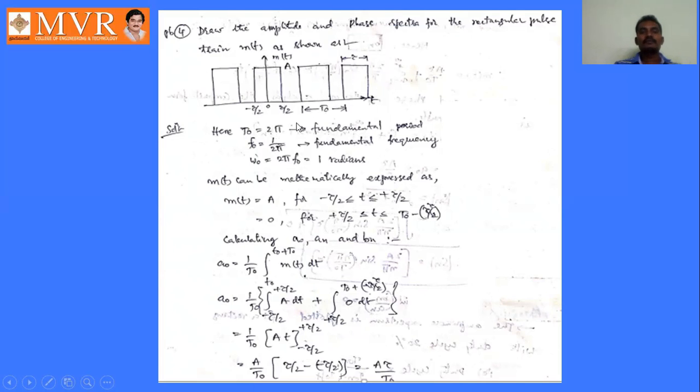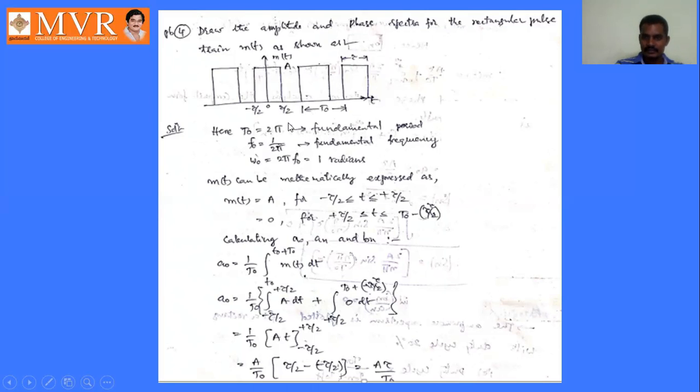Hence here the time period t naught is 2 pi. Let us assume the time period is 2 pi here, the fundamental period. Suppose we take any general pulse train: this is 0, this is pi, this is 2 pi, this is 3 pi, this is 4 pi, this is 5 pi, like that we will assume. Let us say its distance is 2 pi; the fundamental time period we don't know. Actually it's 2 pi.